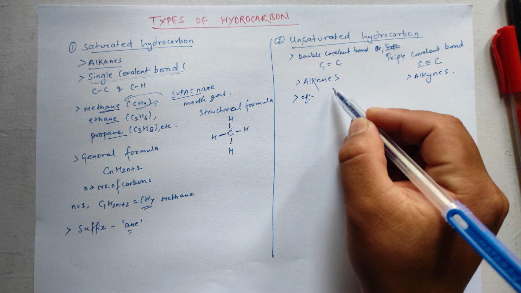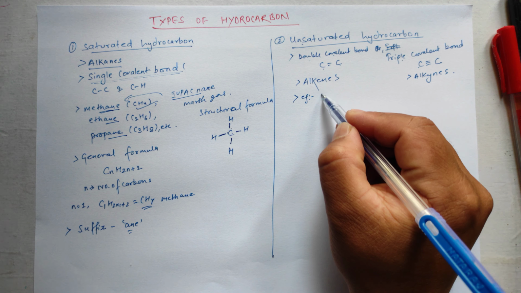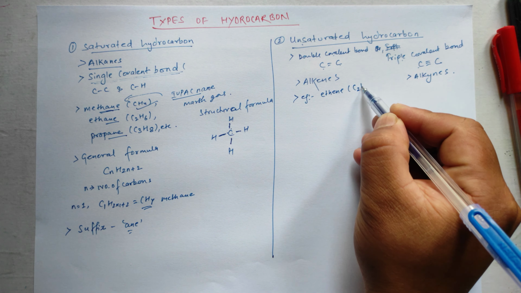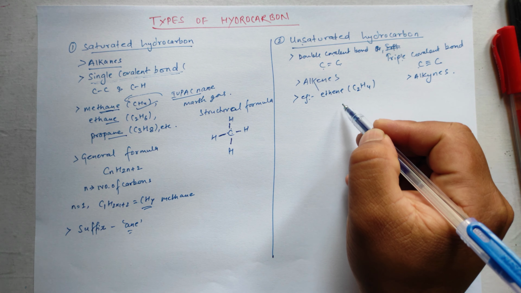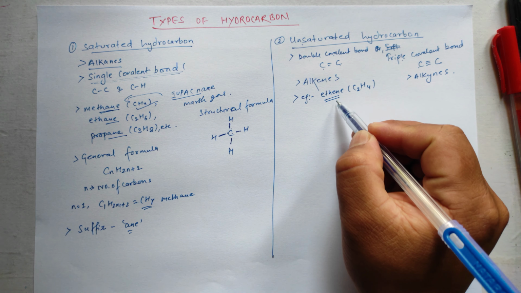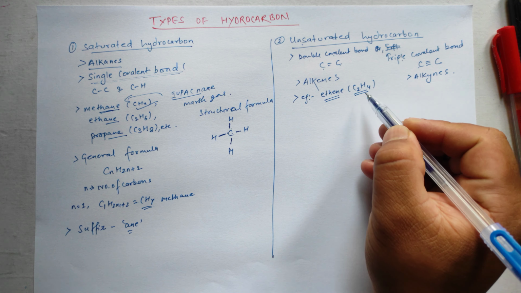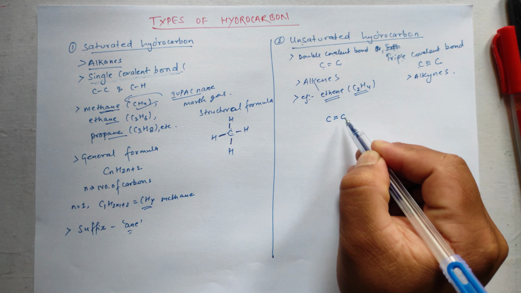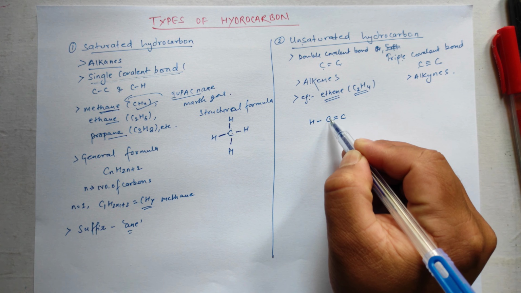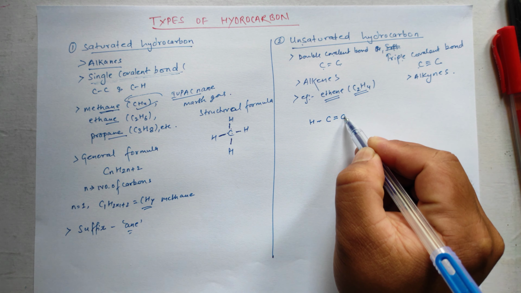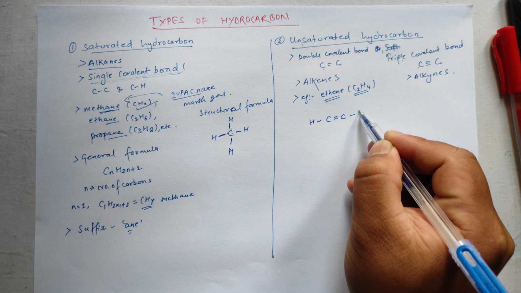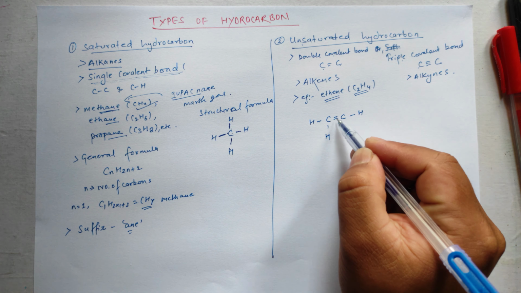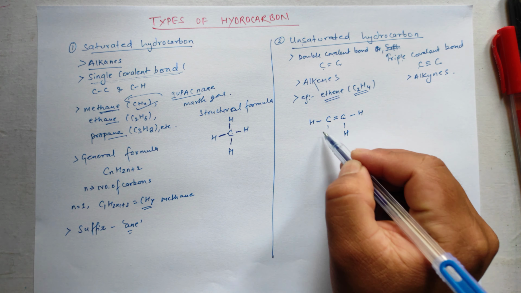Some examples of alkenes are ethene, C2H4. Okay. Ethene is the IUPAC name. C2H4 is the molecular formula, and its structural formula is H-C double bond C-H, with two hydrogens on each carbon. C2, 2 carbons, H4, 4 hydrogens.